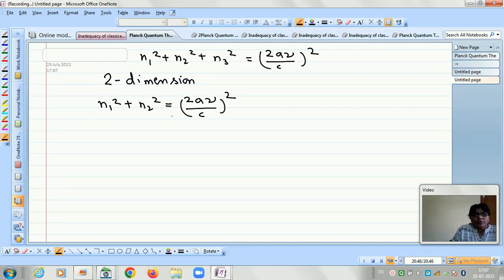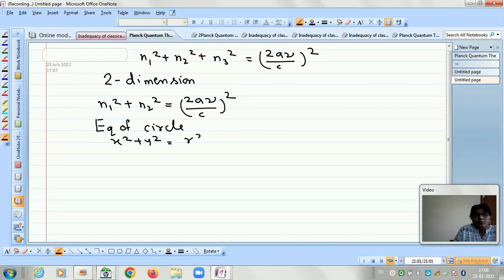So this equation is similar to the equation of the circle, which is x square plus y square is equal to r square, where r is the radius of the circle given by this equation.